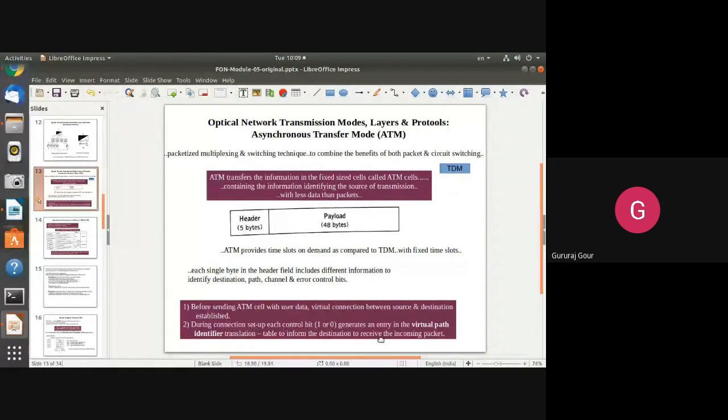That table is also referred to by the receiver, so the receiver comes to know about the incoming packet.